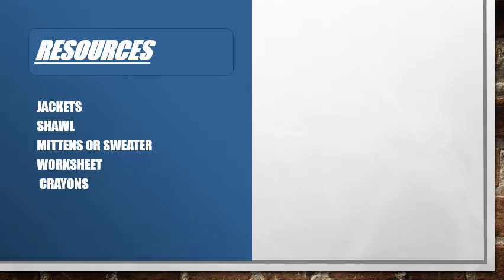The resources: jacket, shawl, mittens or a sweater, worksheet and crayon. In case you don't have a jacket, shawl, mittens or sweater, you can use pictures. And the worksheet is available under the parent app.